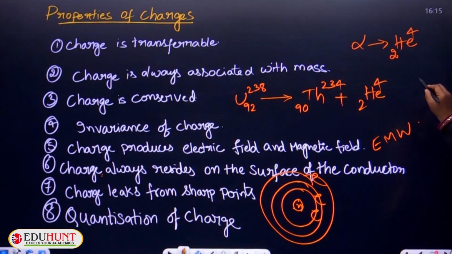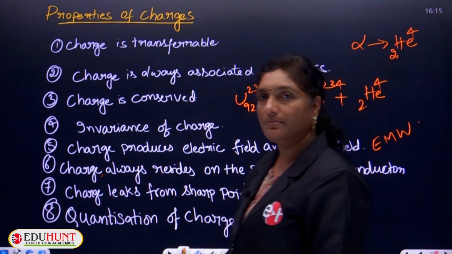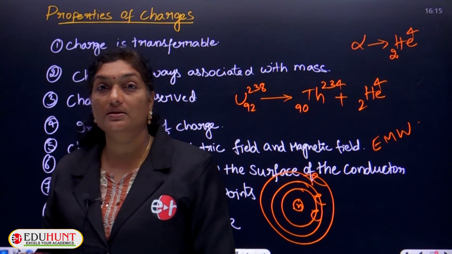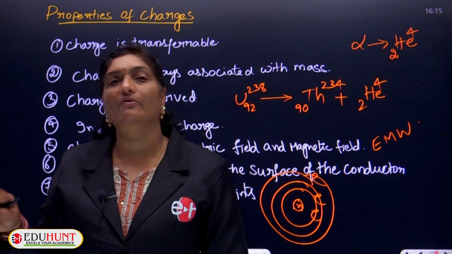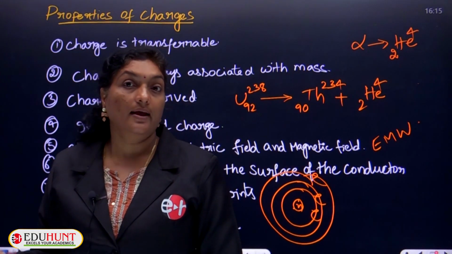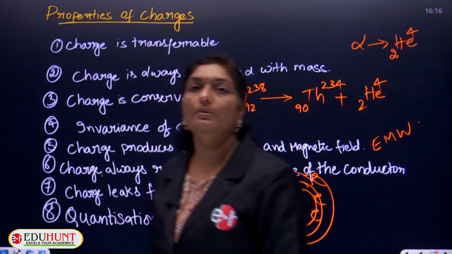So, three categories we have observed here. One is electric field only when at rest. Other is both electric and magnetic field when they are in motion. Again, in motion, constant velocity means they are not radiating any type of energy. But when they are accelerating, along with electric and magnetic field, they also radiate energy in the form of electromagnetic waves.